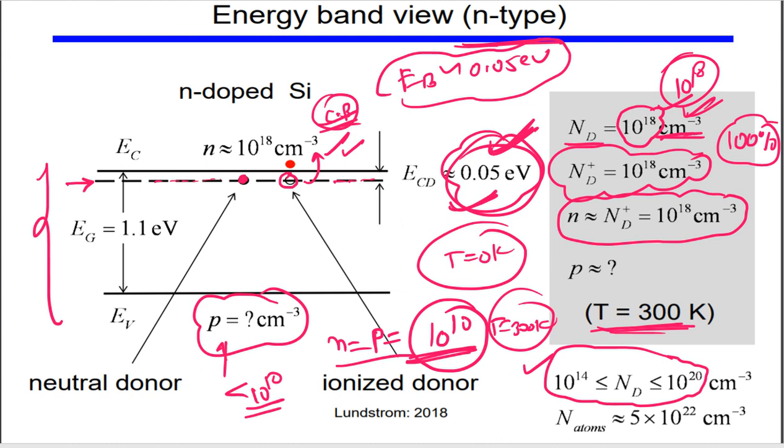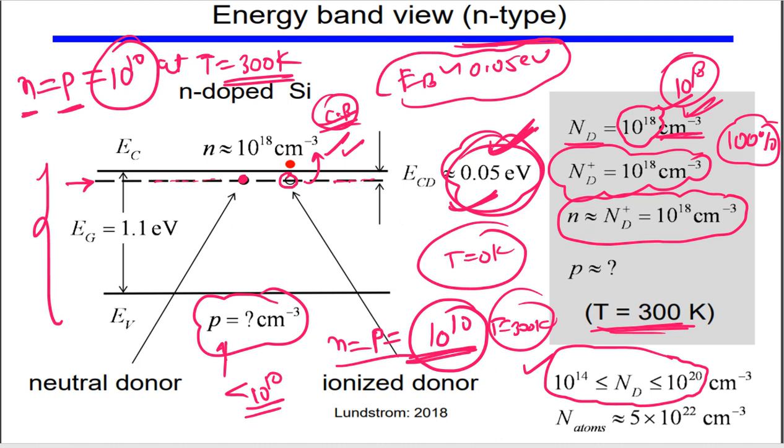And let me tell you one more thing. Initially we had electron and hole concentrations equal to the intrinsic concentration, and it was equal to 10 to the power 10 at T equal to 300 Kelvin, okay. So at T equal to 300 Kelvin, this many covalent bonds will be breaking up, and you will get this many holes and the same amount of electrons in the conduction band and the valence band, okay.